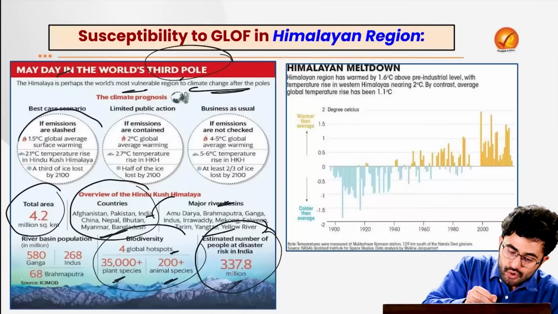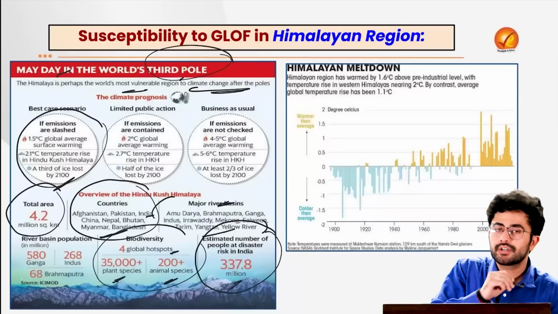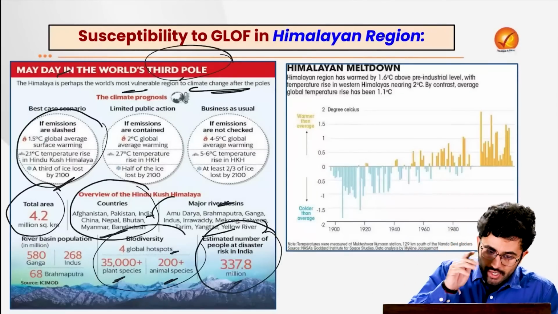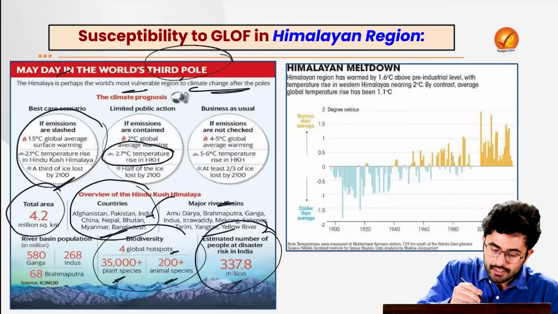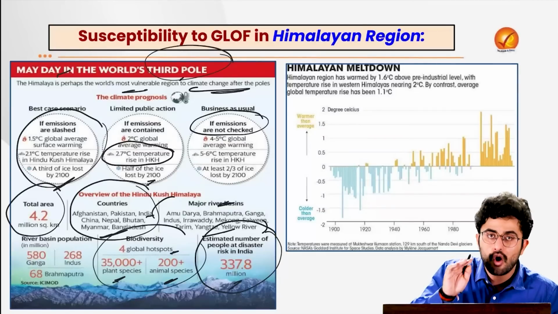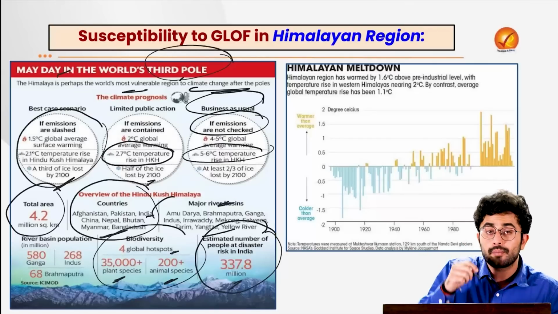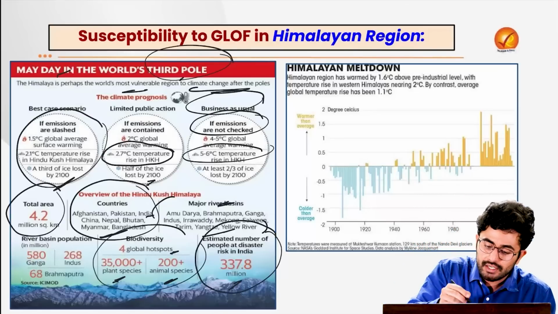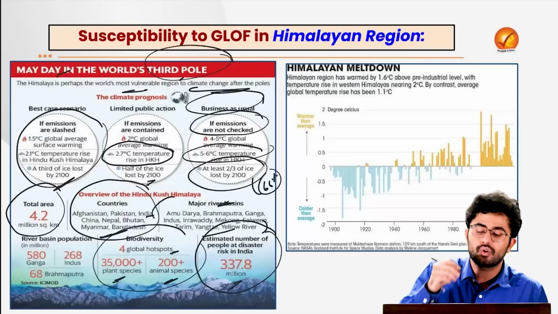Currently, if you are talking about a 2.1 degrees Celsius temperature rise in Hindu Kush Himalaya, 33% of ice loss was being predicted by the Central Water Commission. But if the temperature rises by 2.7 degrees Celsius, then half of the ice will be lost. And if the emissions are not checked, we keep doing business as usual, then the temperature rise in the Hindu Kush Himalayan region will be around 5.6 degrees, and that will lead to 2/3 or 66% of the ice loss.